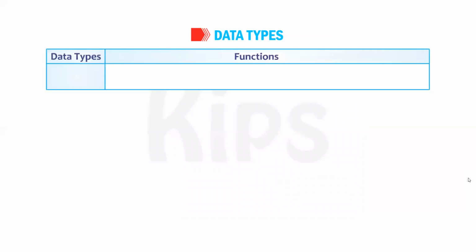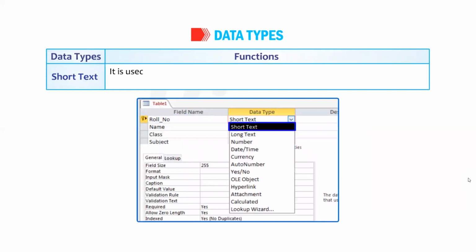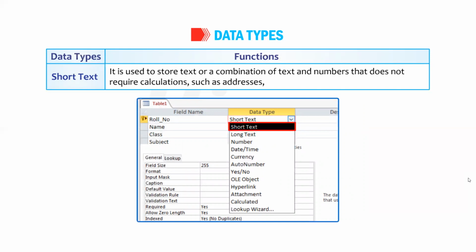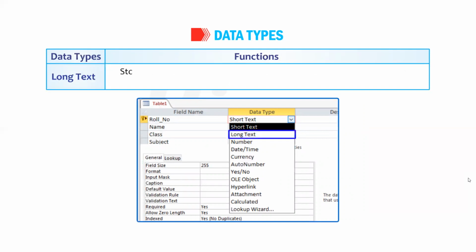Data types and functions. Short text. It is used to store text or a combination of text and numbers that does not require calculations such as addresses, phone numbers, etc. The fields with this data type can have a maximum of 255 characters. Long text. Stores text and numbers up to 65,536 characters. It is used for descriptive fields.